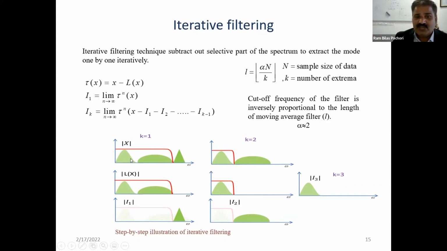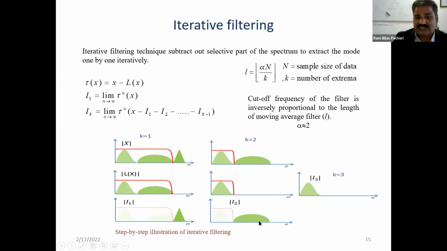So in the first iteration, we design the filter, and then we subtract this filtered signal from the signal. Then you will have the high frequency component that we call the first IMF. The second time, you remove this first IMF from the signal. Then this is the residual signal, and from that again we design the filter, and from the designed filter we subtract this one, and the remaining one is the second IMF.